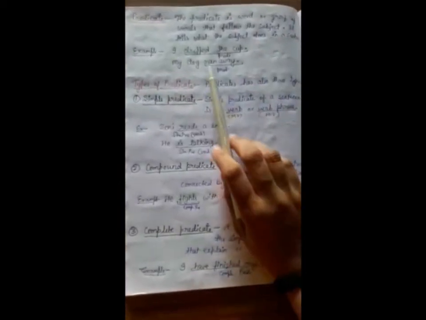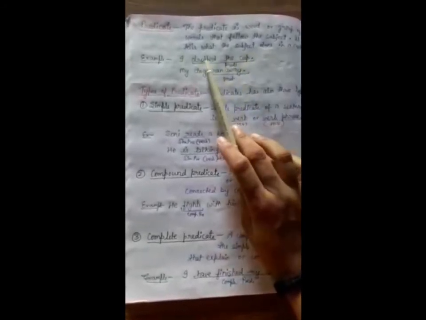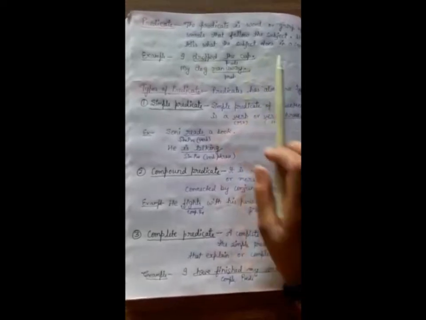I hope the subject is clear. Now let's move forward to the predicate. Students, the predicate is also like the subject. A predicate is a word or group of words that follows the subject. It tells what the subject does in a sentence.